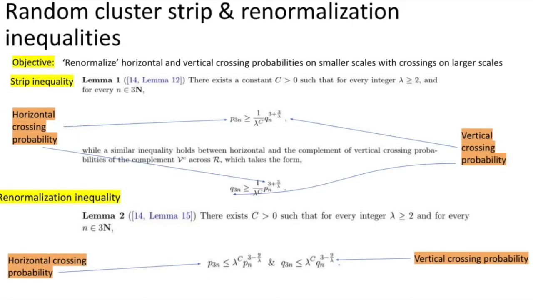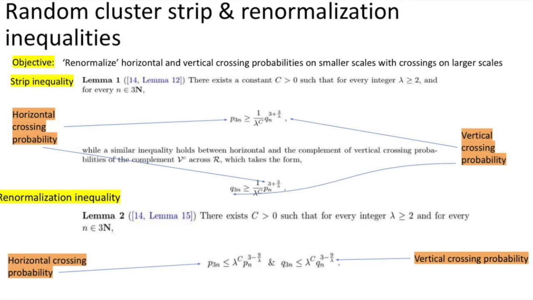And the strip and renormalization inequalities for the random cluster model take the following form. Roughly speaking, our objective is to renormalize horizontal and vertical crossing probabilities on smaller scales with crossings across larger scales. First, the strip inequality comes in two variants.